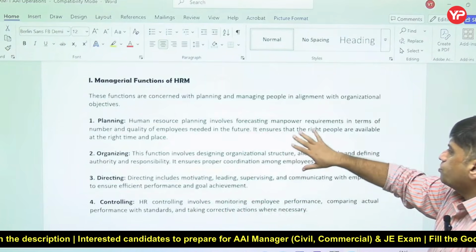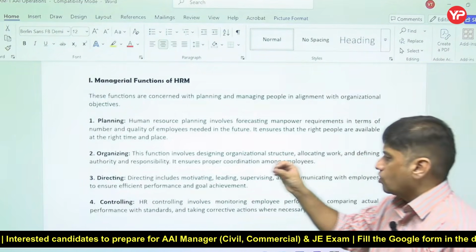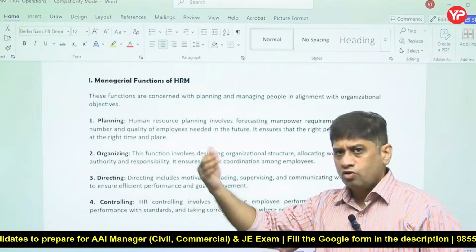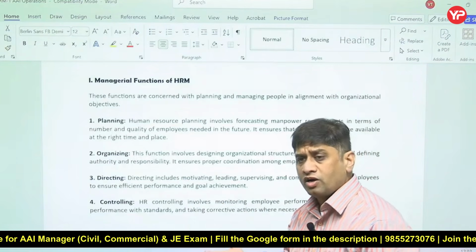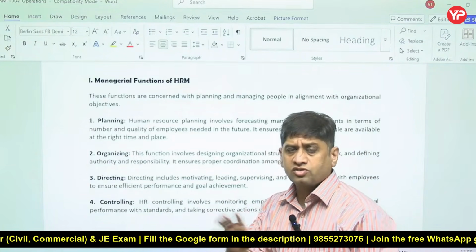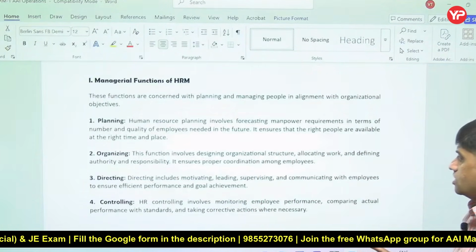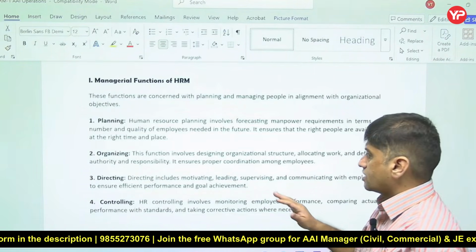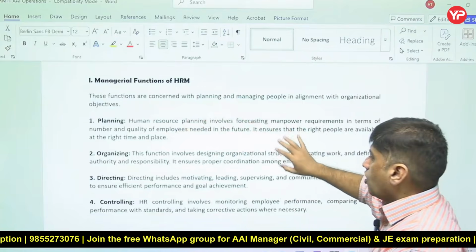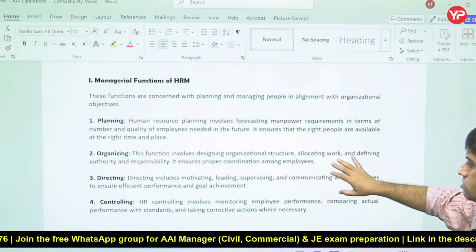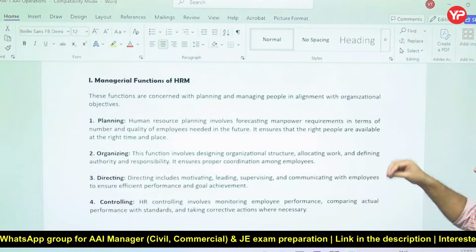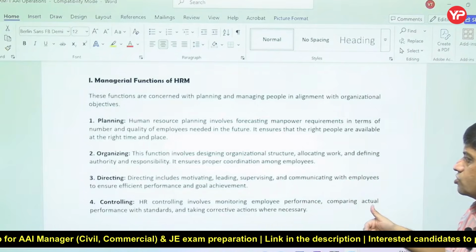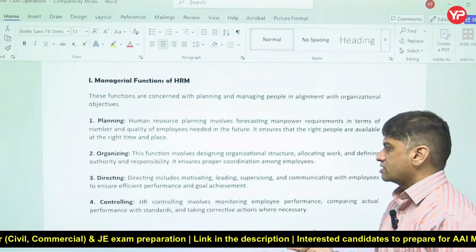Planning means you have to plan in terms of how much resource is required, how much human power is required, how many people are to be hired, and what their qualifications should be. So that entire planning phase ensures the right people are made available at the right time, at the right place. Organizing is like designing the structure, allocating the work, defining the authority and responsibility, and proper coordination among the employees.